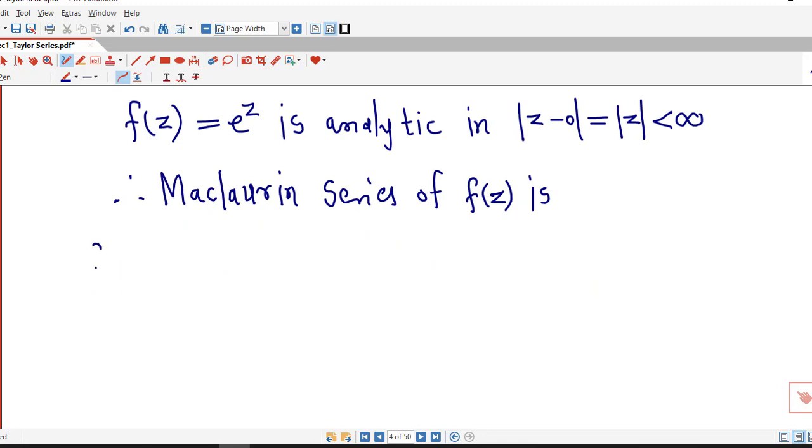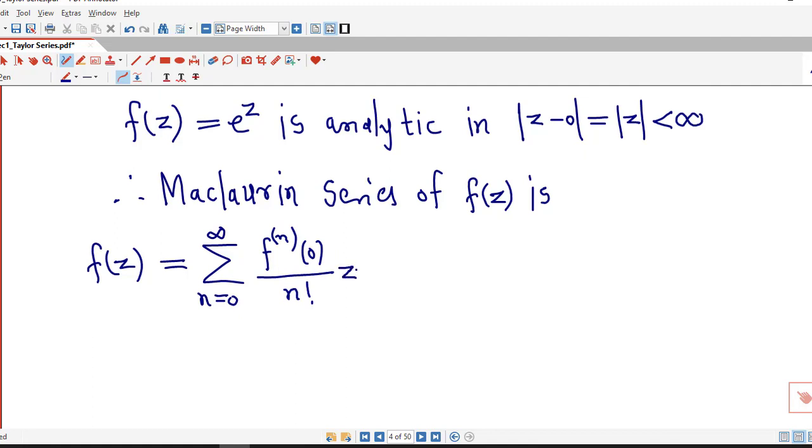first we write down the formula. f of z is nothing but sigma n equal to 0 to infinity, nth derivative at z equal to 0 divided by n factorial, times z raised to n.